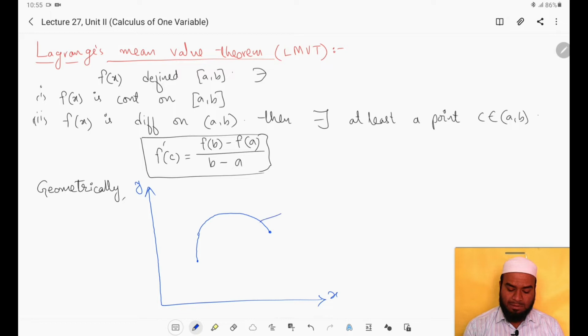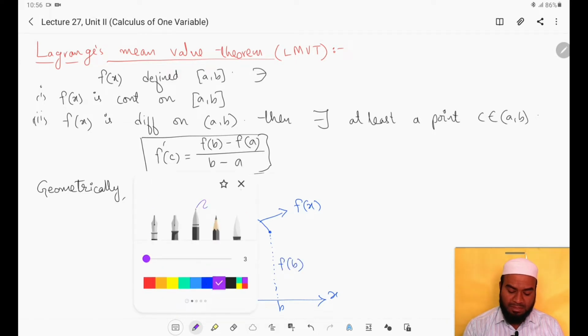Let this function be f(x), and let this be the point A and this be the point B. Then this will be the height f(a) and this will be the height f(b).